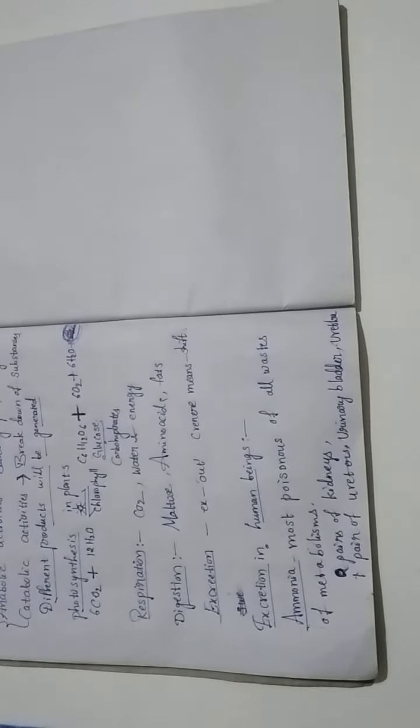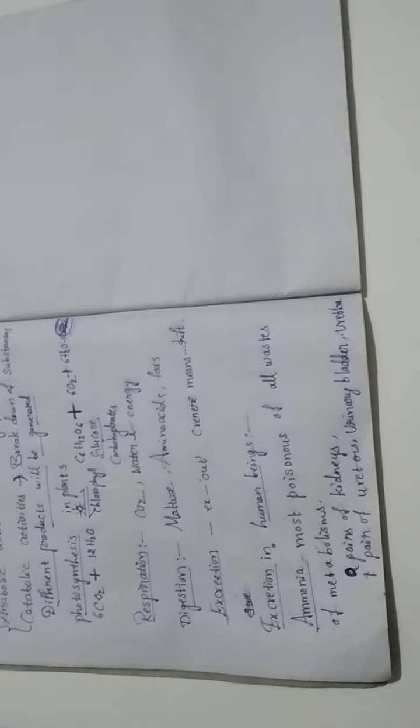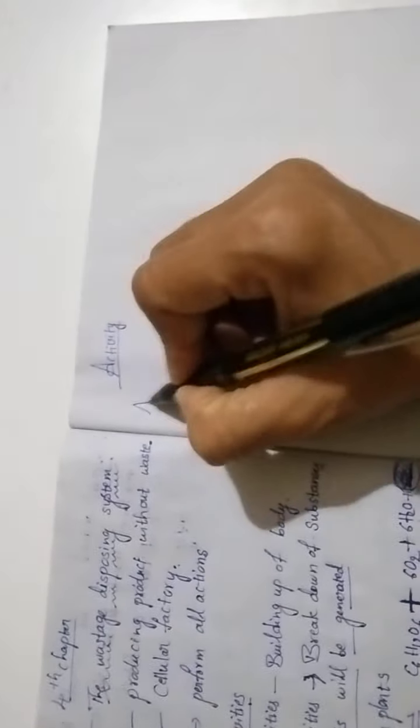So how are all these parts working together to remove all the wastes? Now, by doing an activity, let us know about the function of the kidneys. So let us know about the aim. We have to do the activity, and in this activity, we have to know about the aim. So what is the aim of this activity?